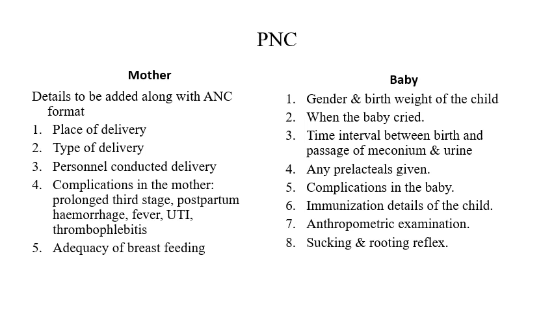For the baby, you should ask the gender and the birth weight of the child, when the baby cried, the time interval between the birth and the passage of meconium and urine, any prelacteals which were given to the baby, any complications in the baby, and the immunization details of the child, what immunizations he received. Usually BCG is received in the first 15 days. Do an anthropometric examination: the length of the child, the weight of the child, and the head circumference.